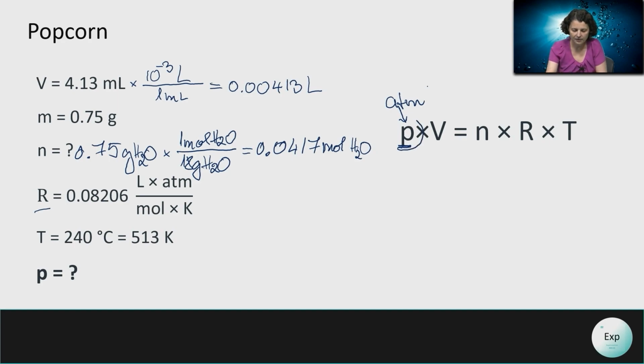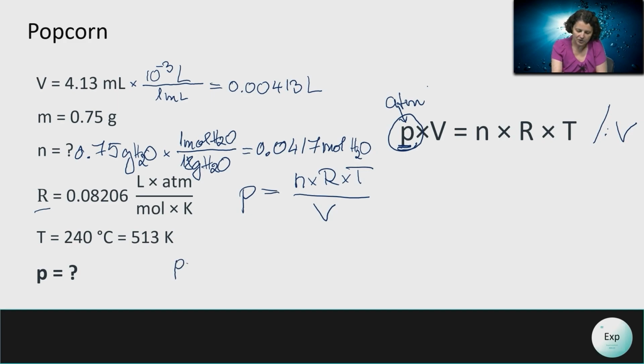And now let's derive the value of P. P equals n times R times T divided by volume, because we divided both sides of this equation by our volume. To calculate the pressure, we will place our numbers in the right position. The value of n is 0.0417 moles.